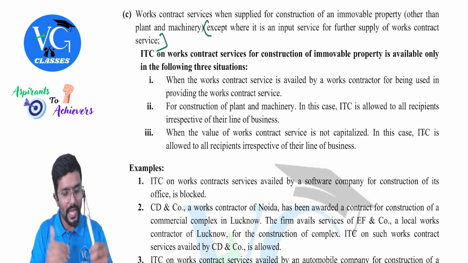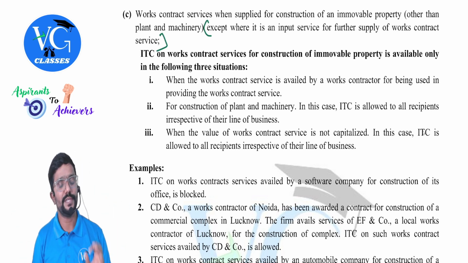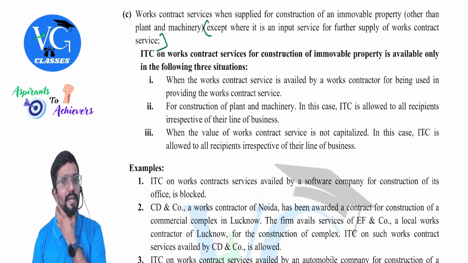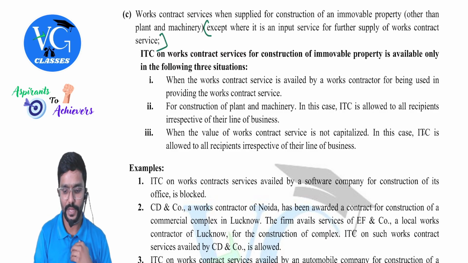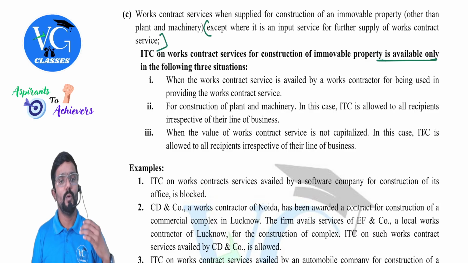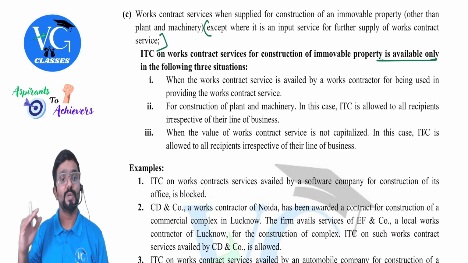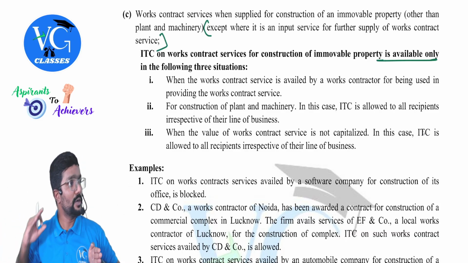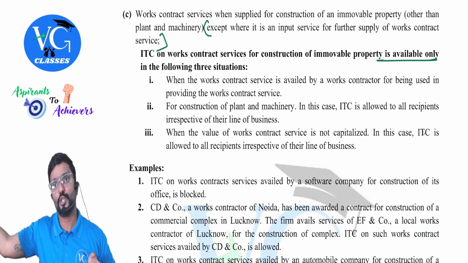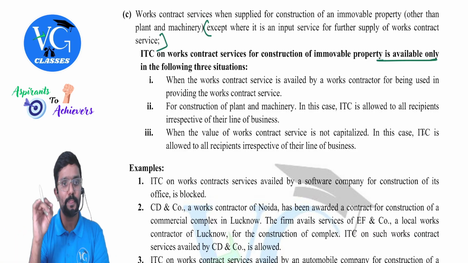Then with clause C, I have some more explanation for it. What is it? We will see. ITC on works contract services for the construction of immobile property is available only in the following three situations. Means credit is available. Okay? Which are those? When works contract service is availed by work contractor for being used in providing works contract service. Means I have taken it to give the same service to my customers.